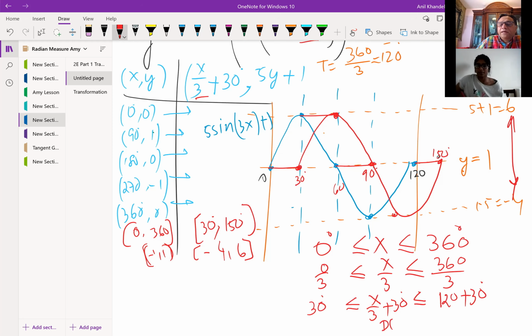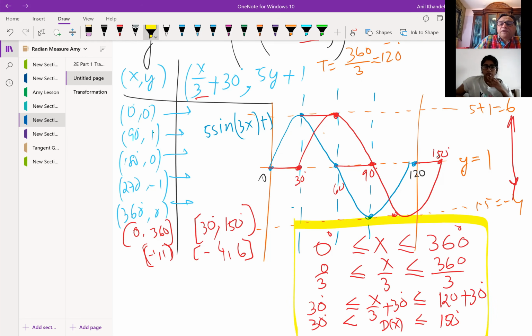Oh, so the domain of the function is from 30 degrees to 150 degrees. Do you see that? Does it all connect? Without doing the graph, you could straight away use this particular calculation algebraically to find the domain of the function. Does it make sense?